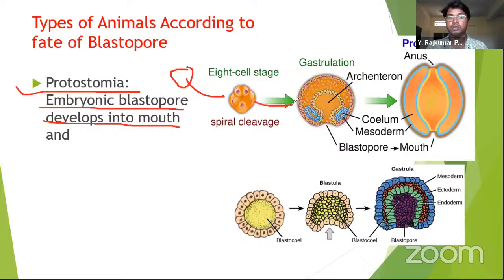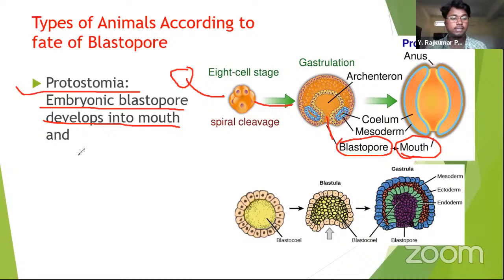Morula converts into blastula, and blastula contains the blastopore. Here you can see the bunch of cells, and they have a slight opening that is called a blastopore. If the blastopore develops into the mouth, it is called protostomia.